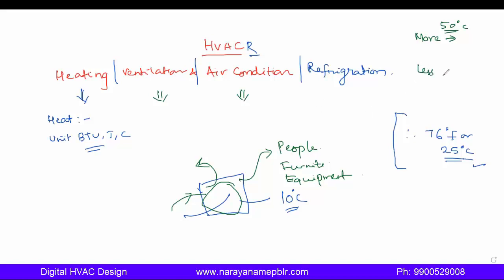If temperature is less, 10 degrees, we feel cold. So whether it is hot or cold, we are not comfortable. Too much cold is not comfortable, too much hot is also not comfortable.